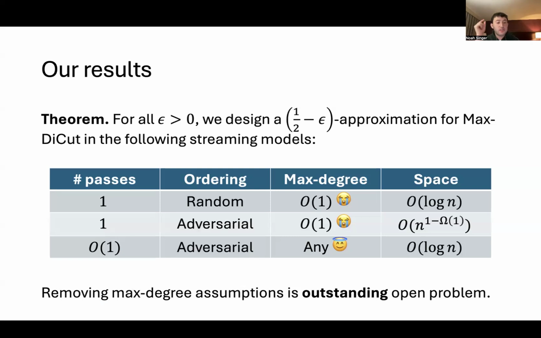Okay, and I want to also mention that in these first two algorithms where we make the maximum degree assumption, removing the maximum degree assumption seems very challenging and is a really interesting open problem. And it turns out that there are several technical ways in which making these maximum degree assumptions simplifies the algorithmic task enough that it seems to become tractable. And I'm going to try to highlight those later in the talk.